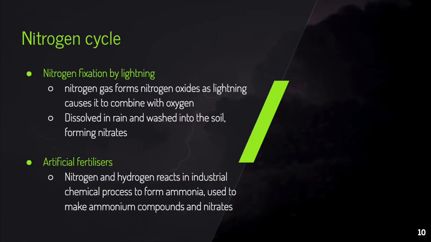When there's lightning, it causes some of the nitrogen gas to combine with oxygen, forming nitrogen oxides. These oxides dissolve in rain and are washed into the soil, where they form nitrates. To produce artificial fertilizers, nitrogen and hydrogen react in an industrial chemical process, which forms ammonia, which is used to make ammonium compounds and nitrates.